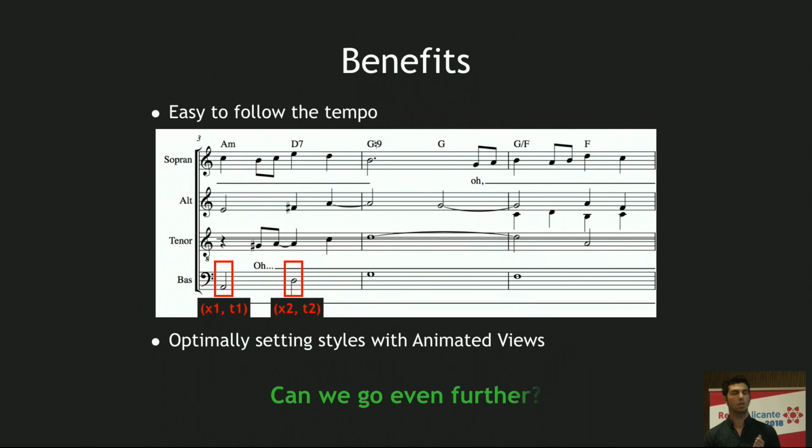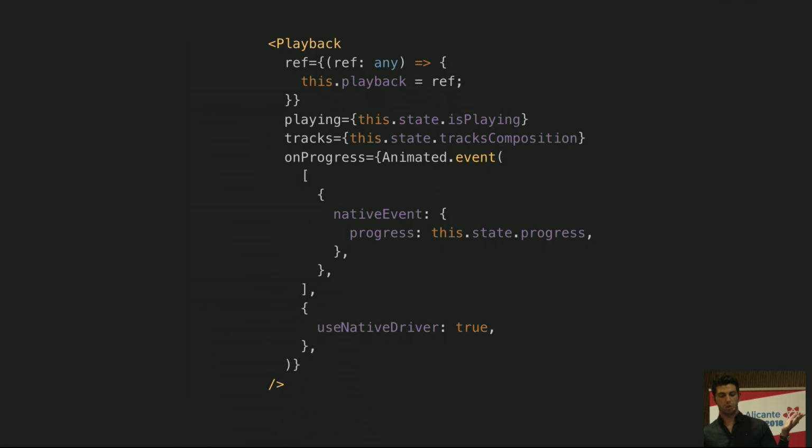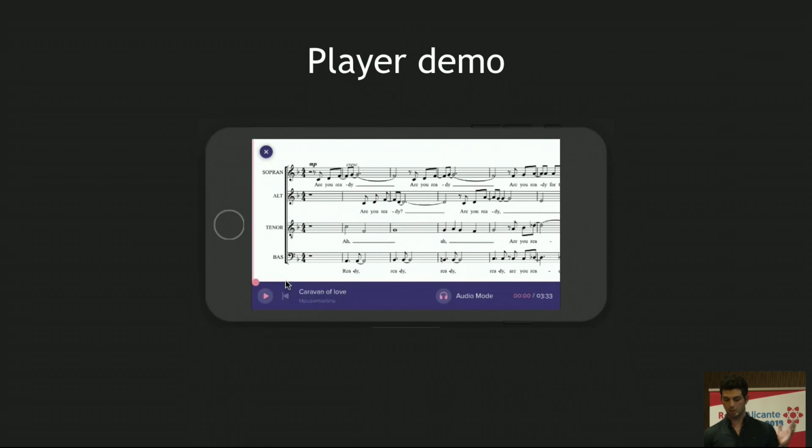Actually, we can. Because, the same as the scroll view does, this approach enables using native driver, which is a huge performance boost. Especially in low-end devices, we have the capability of offloading the whole animation to the native thread, the same as the scroll view. So the JavaScript thread can be blocked, and the animation won't be affected. Let's see this in action now.